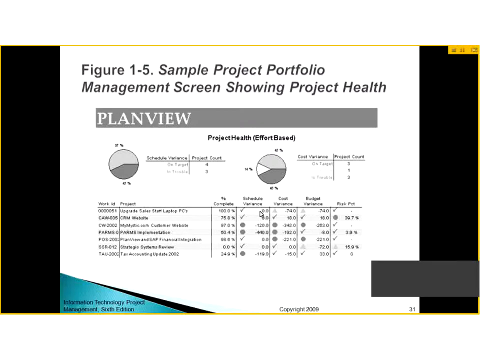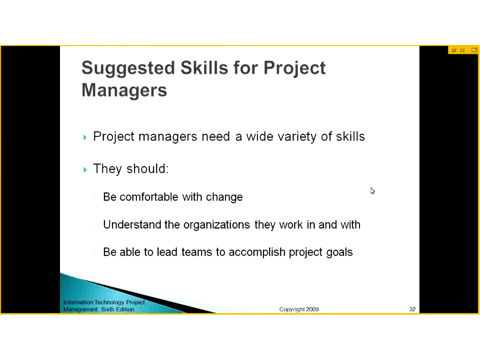It is behind the schedule or ahead of the schedule. Cost variance, how much cost has changed. Budget variance, risk, and cost variance. When you talk about cost variance, then project count, whether it is on target, at risk, or in trouble. So this is the sample project portfolio.